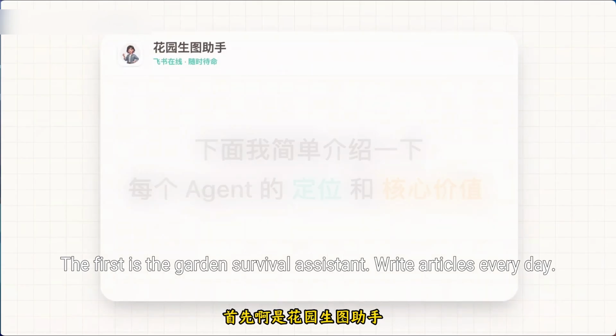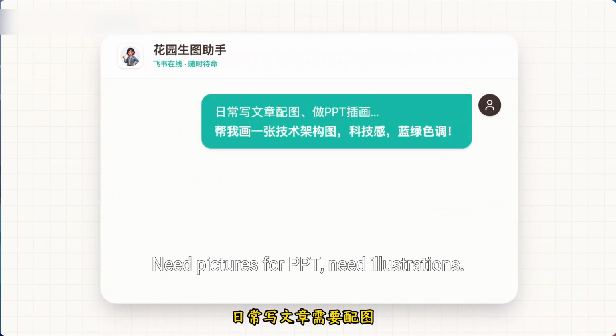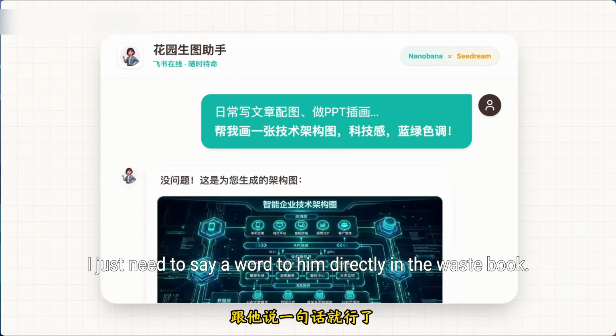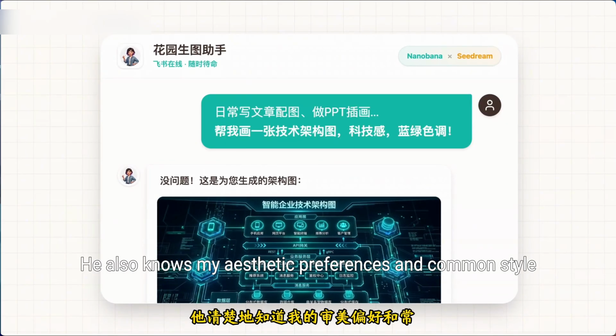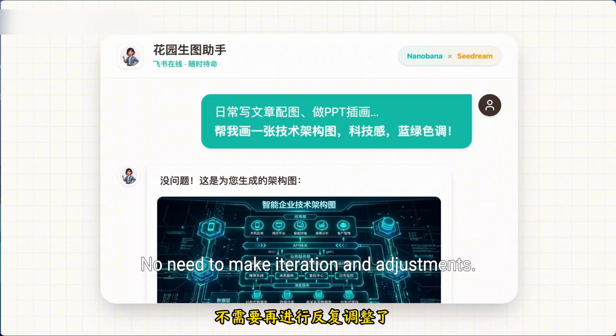The first is the Garden Drawing Assistant. I write articles every day, and need pictures for PPT and illustrations. I just need to say a word to him directly in Feishu. He also knows my aesthetic preferences and common style, so most of the pictures it generates need no iteration and adjustments.